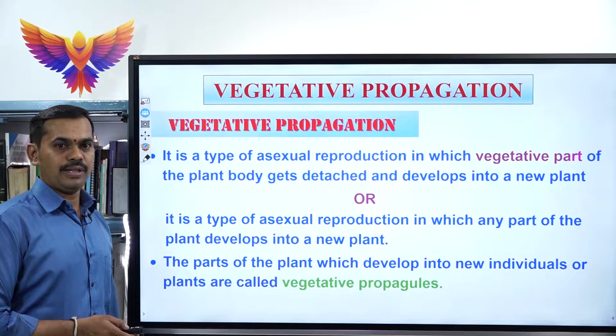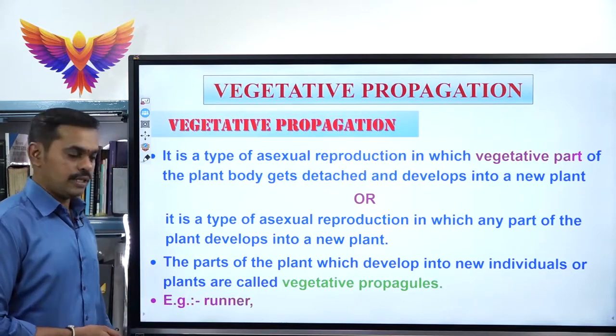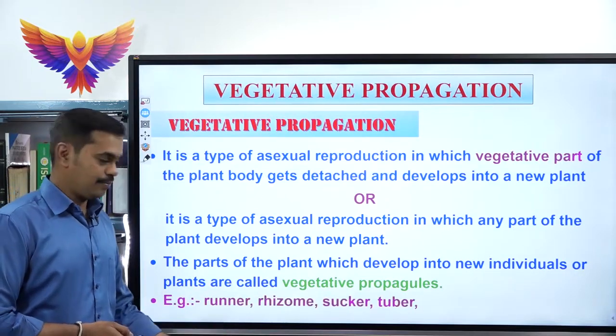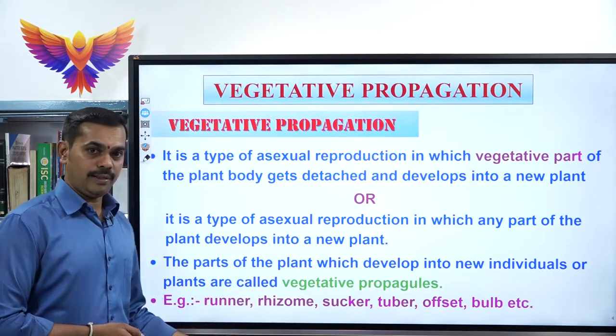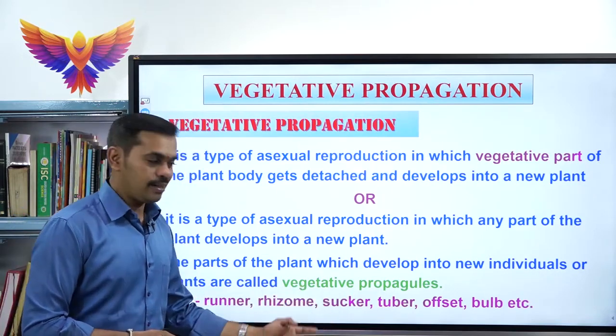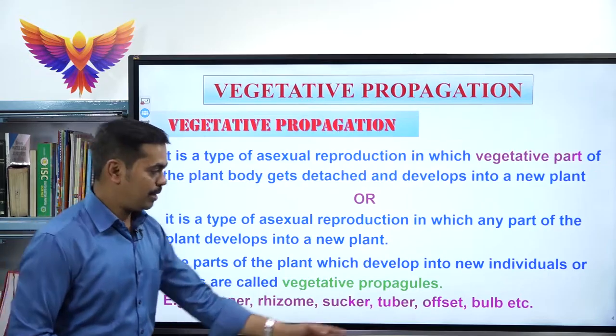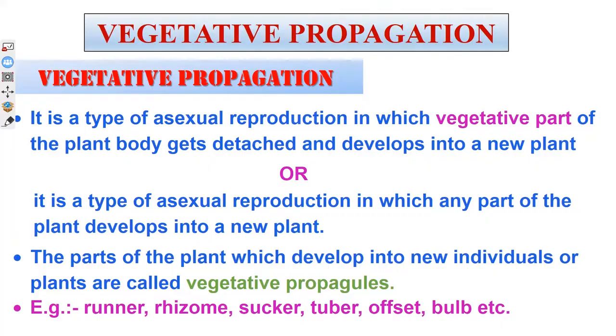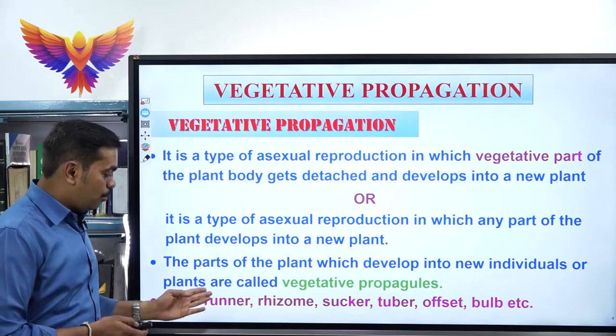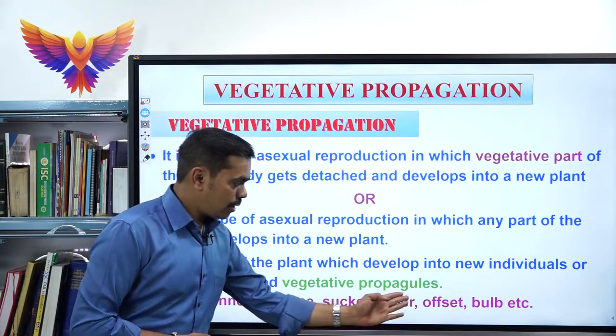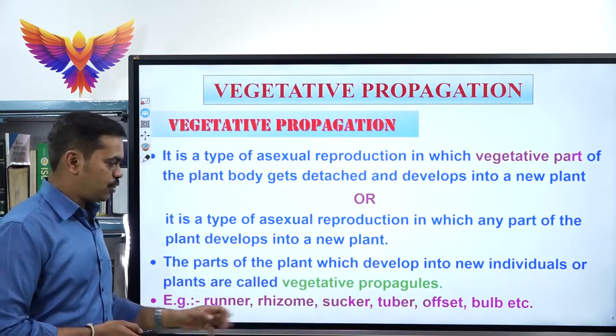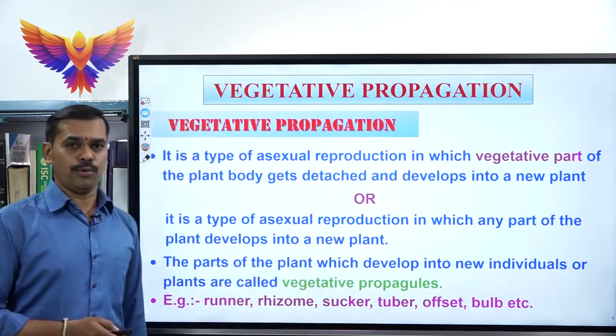Runner is the best example, rhizome is the best example, sucker is the best example, tuber, offset, bulb, stolon. We can keep on giving examples. But for your theory and competitive exams, please do learn these examples which come under vegetative propagules.